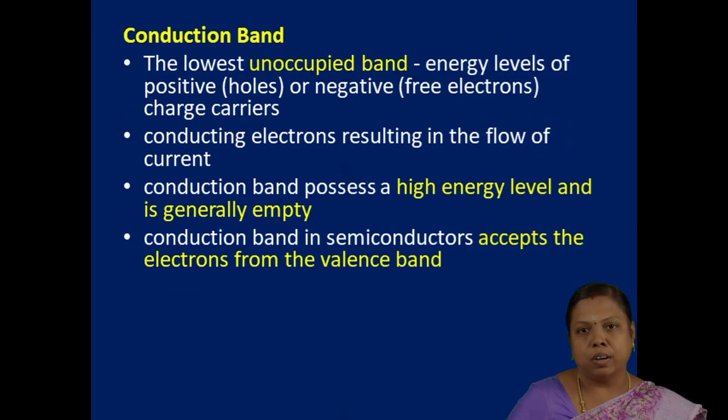And what is the conduction band? The conduction band is the highest energy level band, but it is either partially filled or sometimes completely empty, and it acts as an acceptor. That means it is always ready to accept electrons donated from the valence band. Due to the flow of electrons or charges in the conduction band, the conduction properties of semiconductors arise. This is the basic role played by the conduction band. In the valence band the electrons are inert, whereas in the conduction band the movement of electrons leads to conduction.